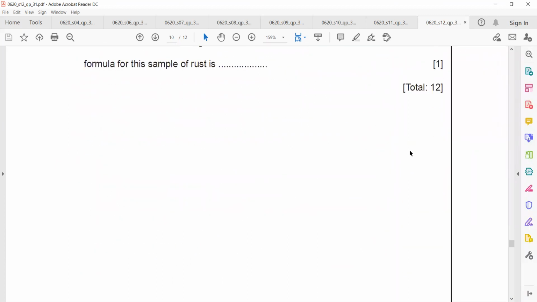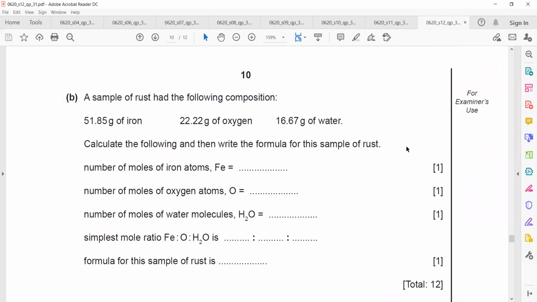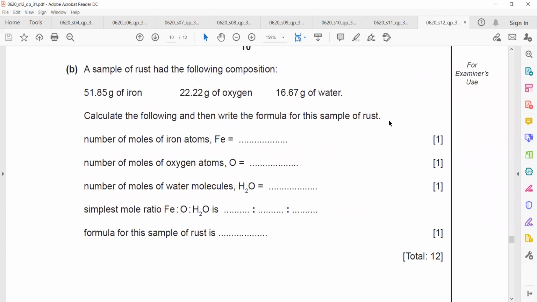Okay, this is basically about empirical formula, like taking a simplest ratio. Simplest ratio is representing a formula. A sample of rust had the following composition: 51.85 gram iron, 22.22 gram oxygen, and 16.67 grams of water. Calculate the following and then write the formula for this sample of rust.